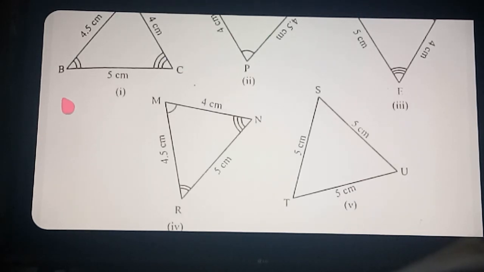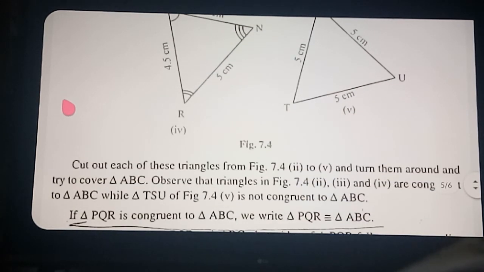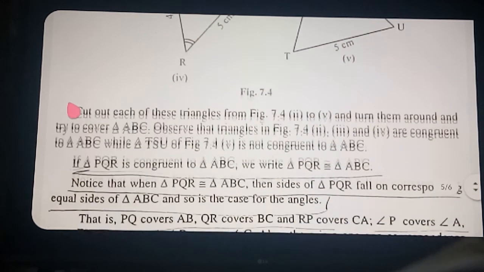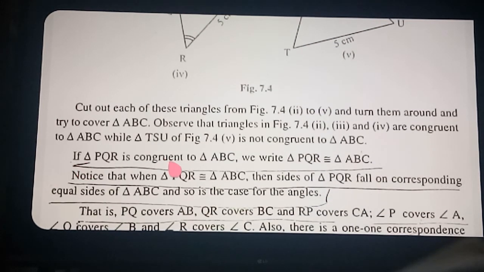That, teacher will explain downside. See here. All of you open your textbook and sit here. Then only, if I am scrolling upside, you can see the diagram properly. See here. Triangle PQR is congruent to triangle ABC. Why? If triangle ABC you are keeping upon triangle PQR with the correct vertices, they will cover properly. So that we can say triangle PQR is congruent to triangle ABC.